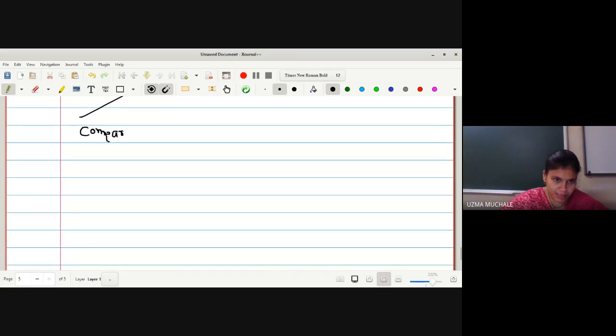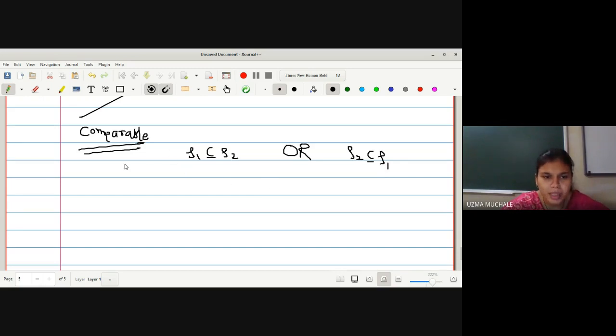Next is comparable. We can compare two topologies on the condition that either TOE1 is a subset of TOE2, or in another way TOE2 is a subset of TOE1. Then only we can compare. How do we compare sets? We compare sets with the help of how many elements they have, right? If TOE1 is a subset of TOE2, we can say TOE1 is smaller. And if TOE2 is a subset of TOE1, then TOE2 is smaller. So we compare topologies when one is a subset of the other.